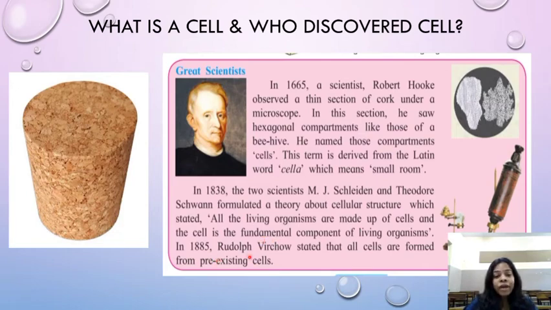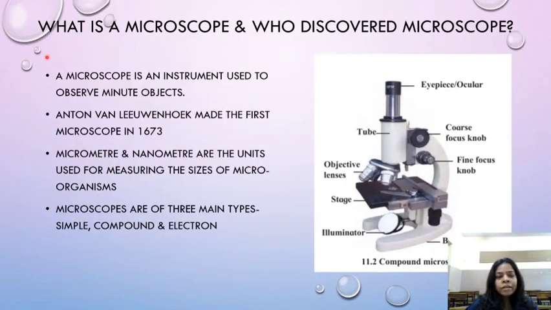In 1885, Rudolf Virchow stated that all cells are formed from pre-existing cells. Yes, from the old cells only the new cells are formed, and they are the fundamental unit of a living thing.